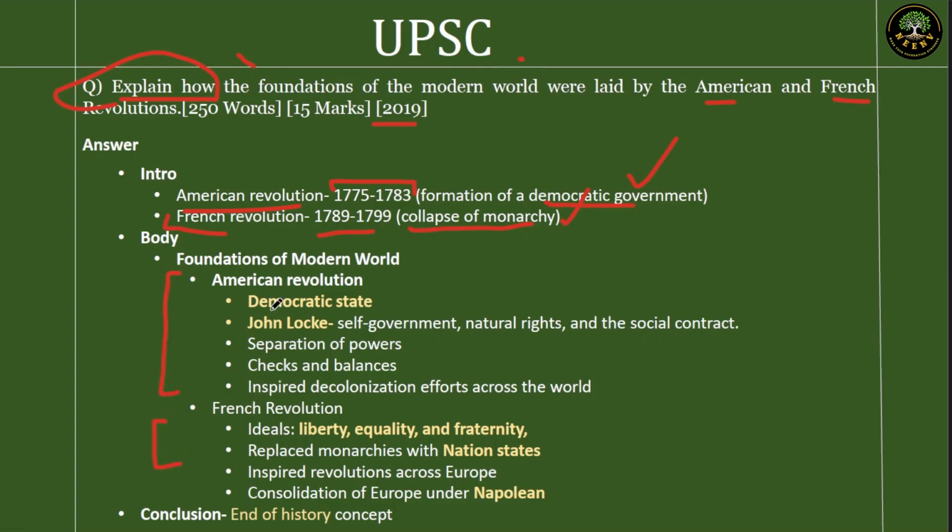In the American Revolution, first of all, democratic state formation took place. Foundation of the modern world, modern societies identified with democratic governments. Next up, the principles of John Locke, like self-government, natural rights and social contract. See this natural right? This is something similar to the fundamental rights that India adopted in its modern history.